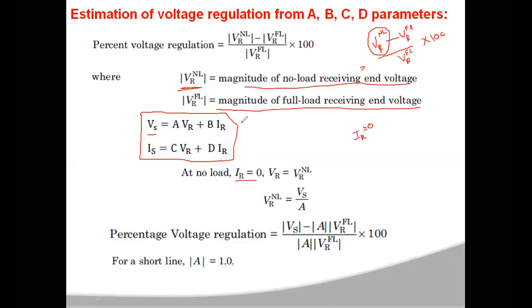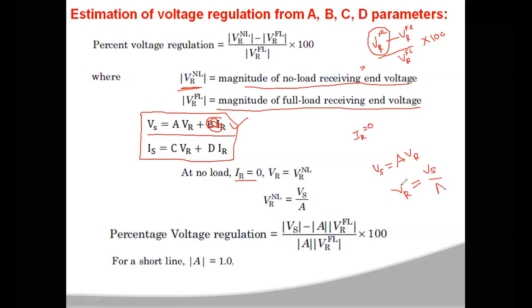That means from this equation, when IR is 0, this term will become 0. So you will have Vs equal to A into VR. Vs is equal to A into VR only. So from this equation, what is VR? VR is equal to Vs by A.